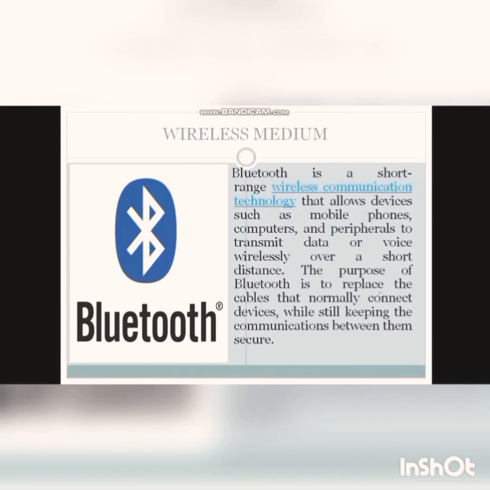Bluetooth is a short-range wireless communication technology that allows devices such as mobile phones, computers and peripherals to transmit data or voice wirelessly over a short distance. The purpose of Bluetooth is to replace the cables that normally connect devices while still keeping the communication between them secure. Basically, if we want to exchange data within a short range, then we can use Bluetooth technology.